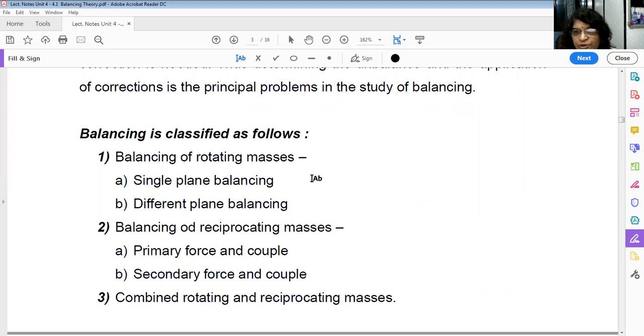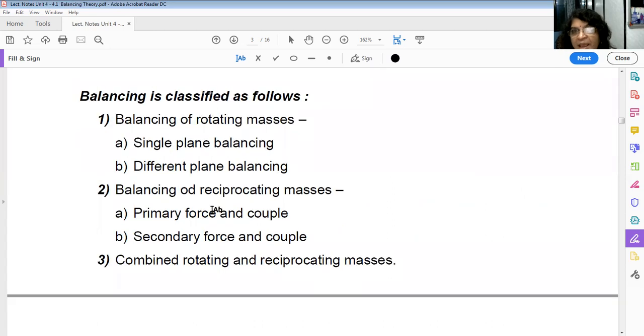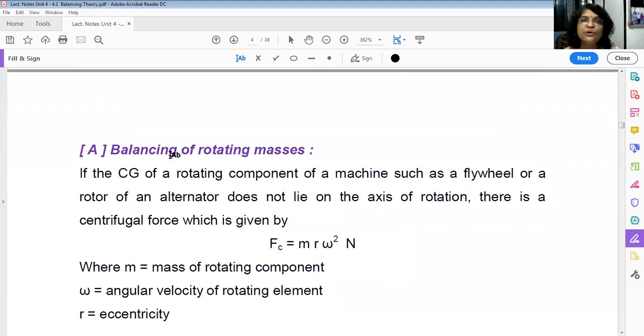So what is important in balancing of rotating masses? Balancing of rotating masses can happen in a single plane or in different planes. And for balancing of reciprocating masses, these two we have to learn: primary force and couple, secondary force and couple. Initially we are going to study balancing of rotating masses in the first 3-4 lectures, and after that we will go to reciprocating unbalance. So part A is balancing of rotating masses.